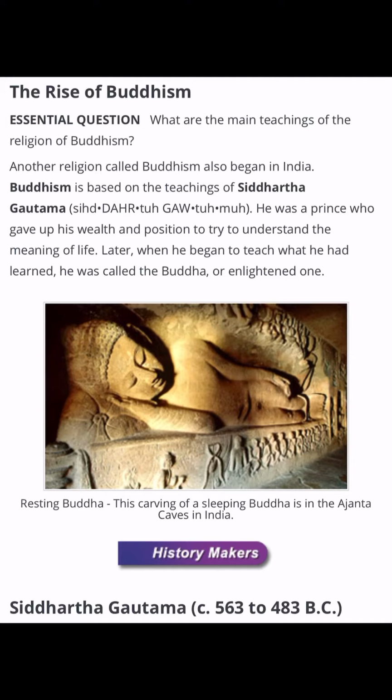Again, our focus is going to be on the main teachings of the religion of Buddhism. So Buddhism, like Hinduism, started in ancient India. Buddhism is a religion based on the teachings of Siddhartha Gautama. It says here, he was a prince who gave up his wealth and position to try to understand the meaning of life. Later, when he began to teach what he had learned, he was called the Buddha, or the Enlightened One. And here you can see an image of a carving of Buddha.